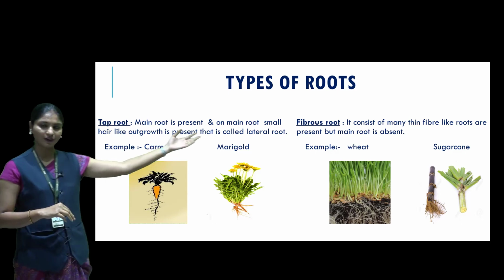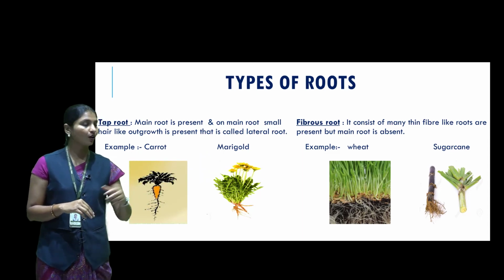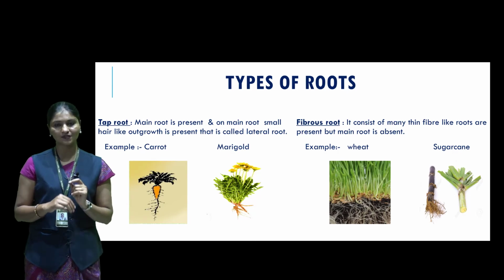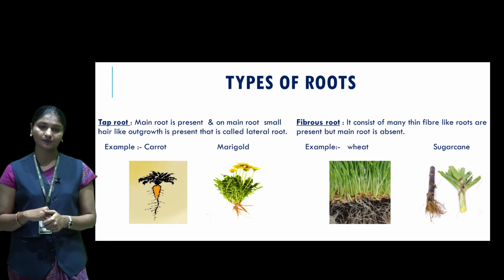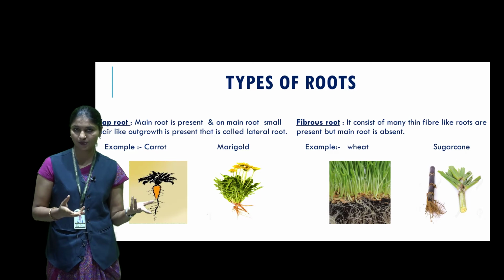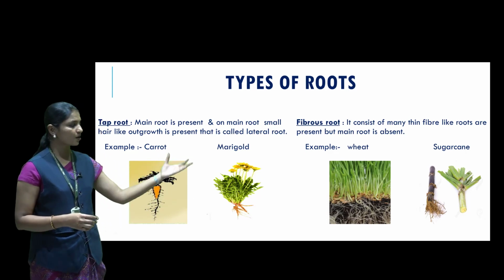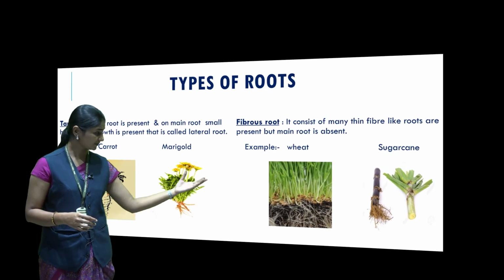Now next is the fibrous root. What is meant by fibrous root? A fibrous root consists of many thin, fiber-like roots. This is called a fibrous root. Many grasses as well as wheat and sugarcane are examples of fibrous root.